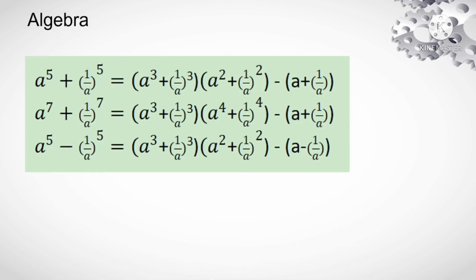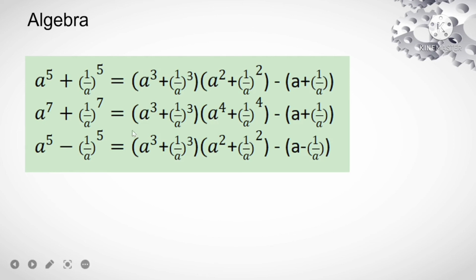Finally, we are getting into some useful relations of algebra, which will be useful for our calculation. That is, a raised to 5 plus 1 by a raised to 5 is equal to (a cube plus 1 by a cube) into (a square plus 1 by a square) minus (a plus 1 by a).